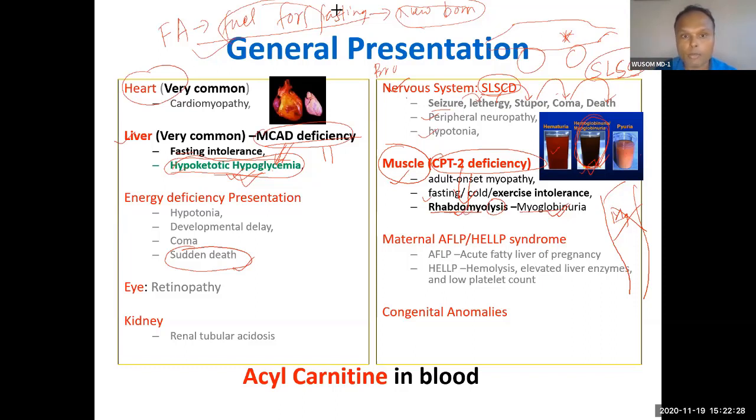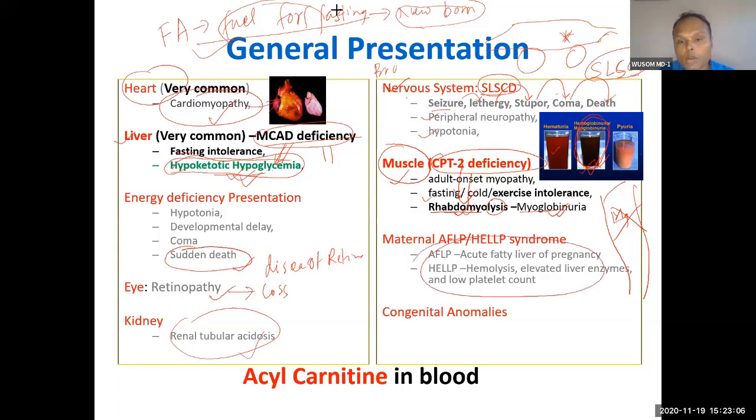And the second feature is rhabdomyolysis. Remember these two features. And all of these fatty acid disorders have a very common feature, cardiomegaly. The weak heart, a large heart but weak heart. This cardiomegaly is the common feature in this fatty acid oxidation disorder. Retinopathy is also another presentation. Retinopathy means disease of the retina. Renal tubular acidosis and other maternal associated problems can happen.